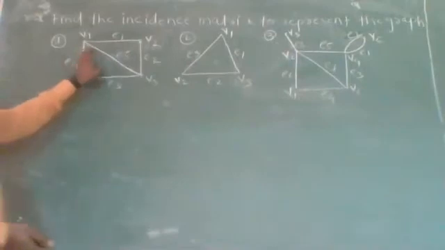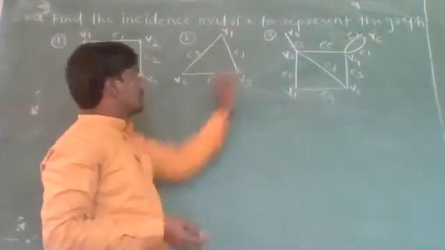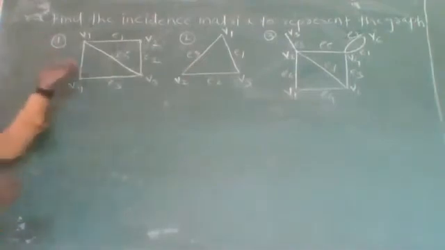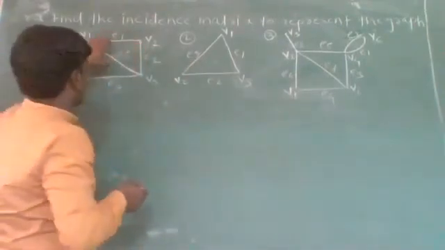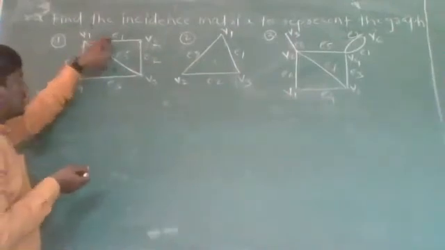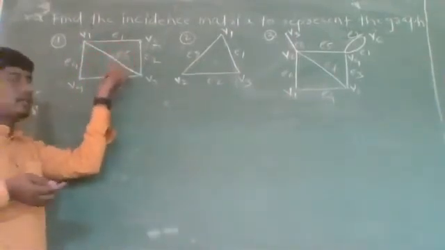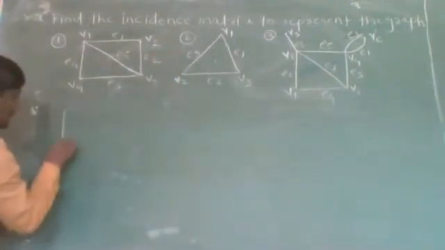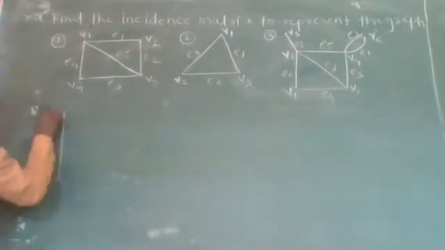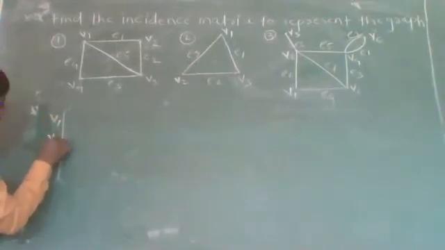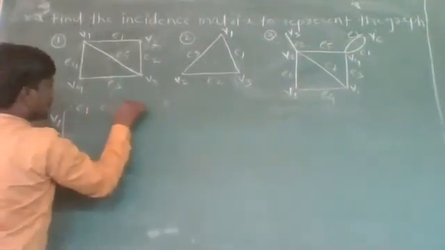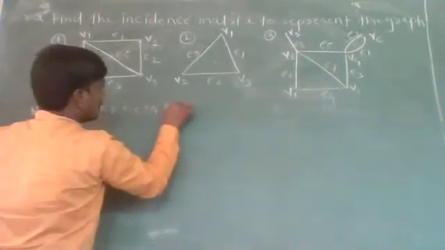Now we have to find the incidence matrix for this graph. Let us find the first one. We know that in the incidence matrix, the rows are represented by vertices and the columns are represented by edges. Here there are 4 vertices, V1, V2, V3 and V4, which are the rows, and the edges are E1, E2, E3, E4 and E5.